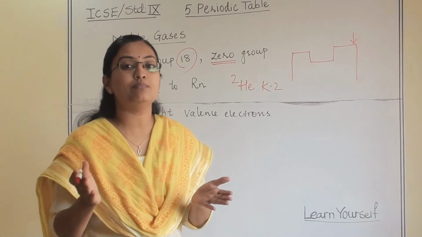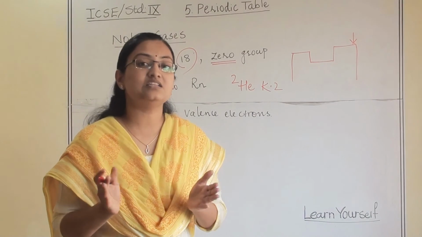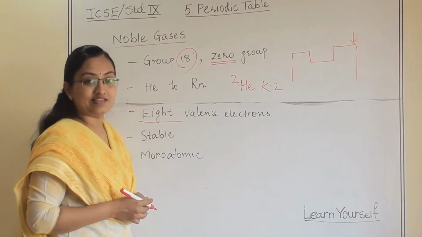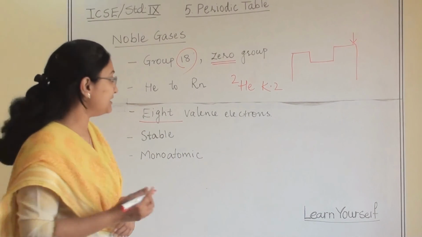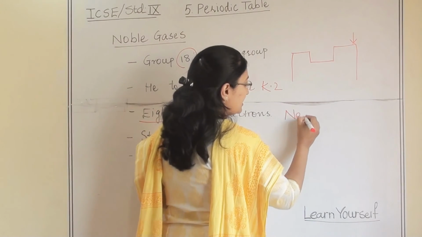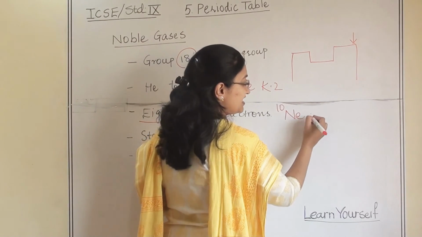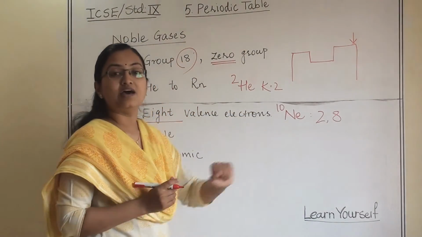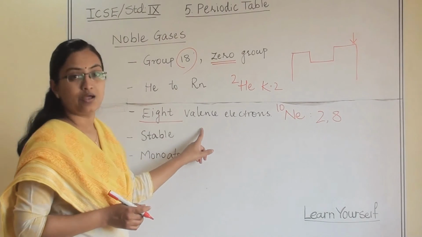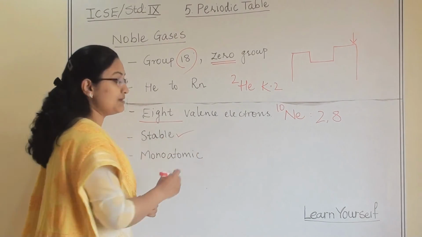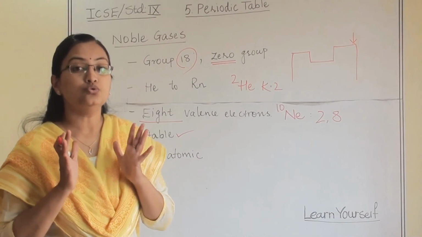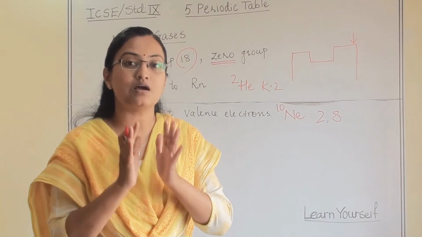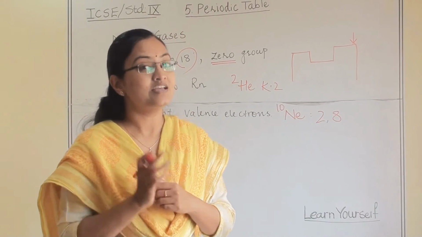The rest of the elements have 8 electrons in their valence shell. So they have 8 valence electrons. For example, neon. Neon's atomic number is 10. If we write the electronic configuration, it will be 2, 8. So they all have 8 electrons in their valence shell. Then they are stable because they do not want any electron in their valence shell. Their valence shell is completely filled, so that's why they are stable.